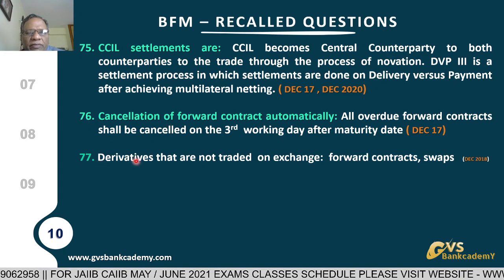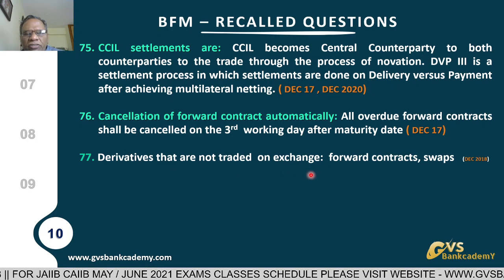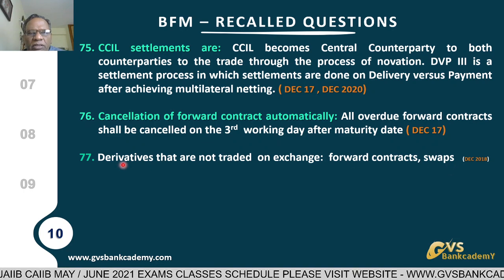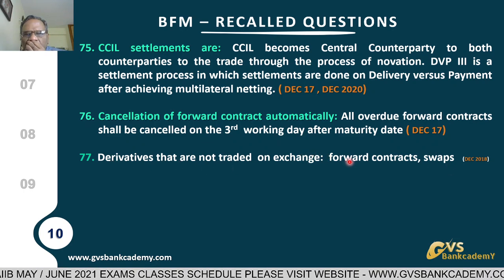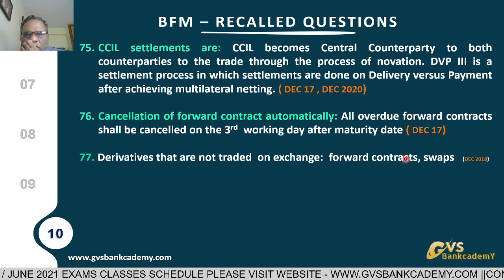Then 77, derivatives that are not traded on an exchange. Non-exchange traded derivatives are forward contracts and swaps. Both are OTC, one-to-one contracts.